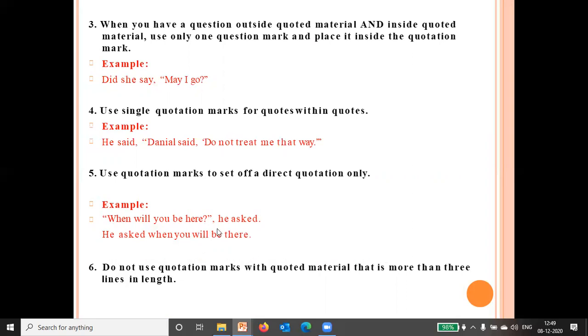This is a direct quotation. Do not use quotation marks with quoted material that is more than 3 lines in length.